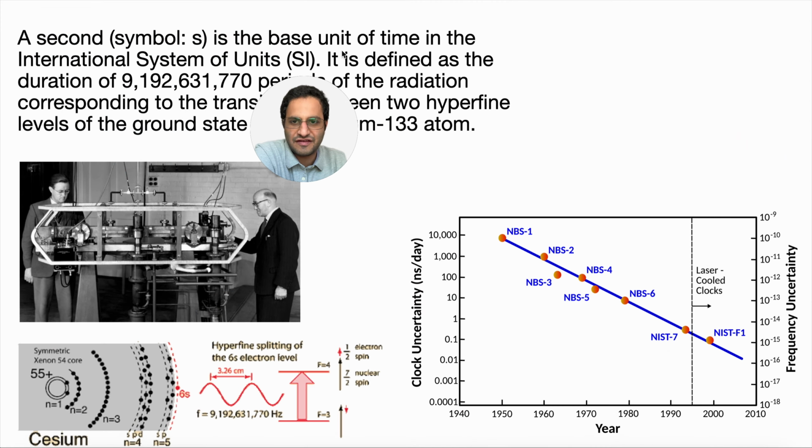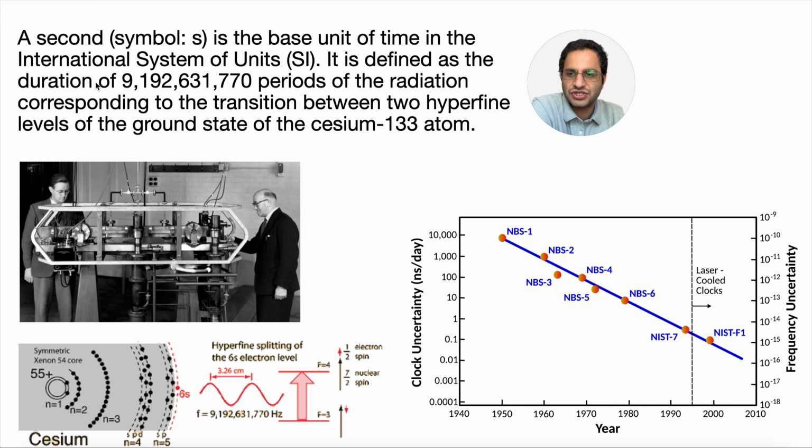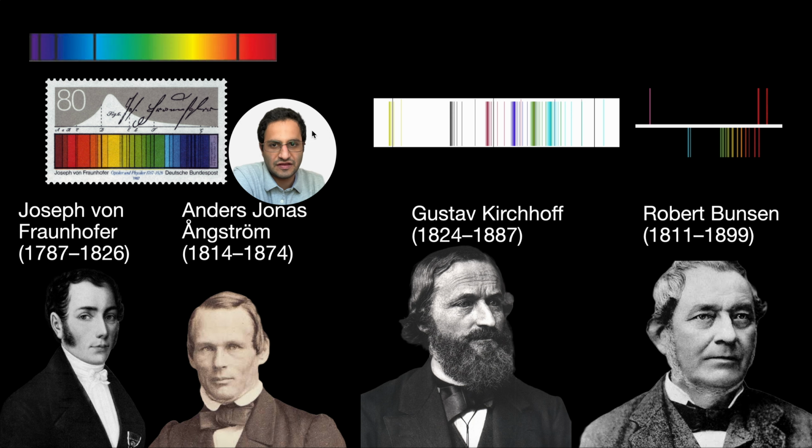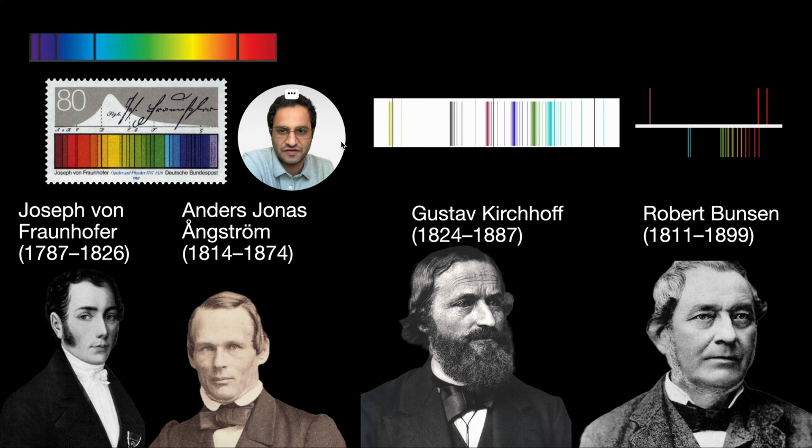The second is defined as the duration of 9 billion periods of the radiation corresponding to the transition between two hyperfine levels of the ground state of the cesium-133 atom. I'm just saying that today the unit of second is defined based on the frequency of the electron inside of the cesium atom. It's just interesting that cesium was found by Robert Bunsen using spectroscopy of the element. Chemistry was getting very, very strong with this empirical evidence that they found, and it all gave these clues to Joseph Thomson to construct the theory.